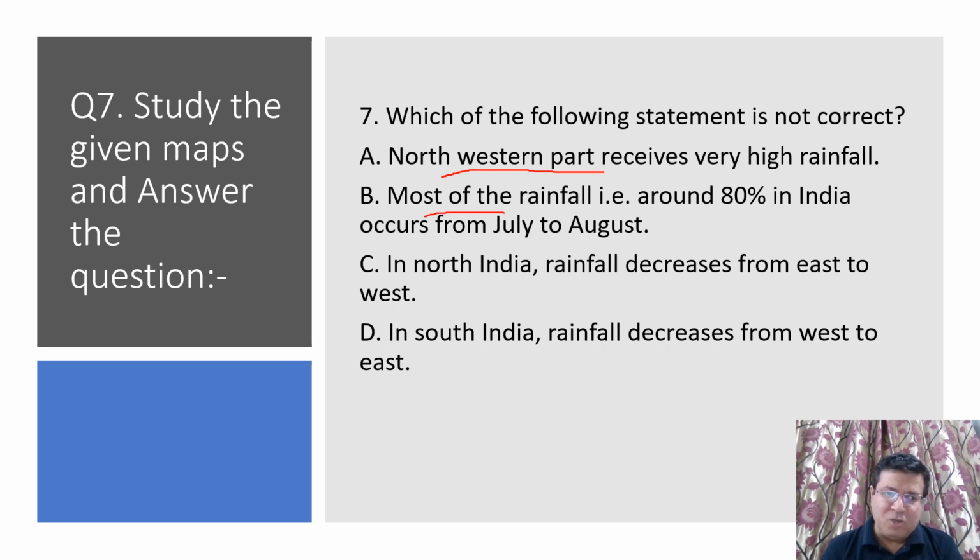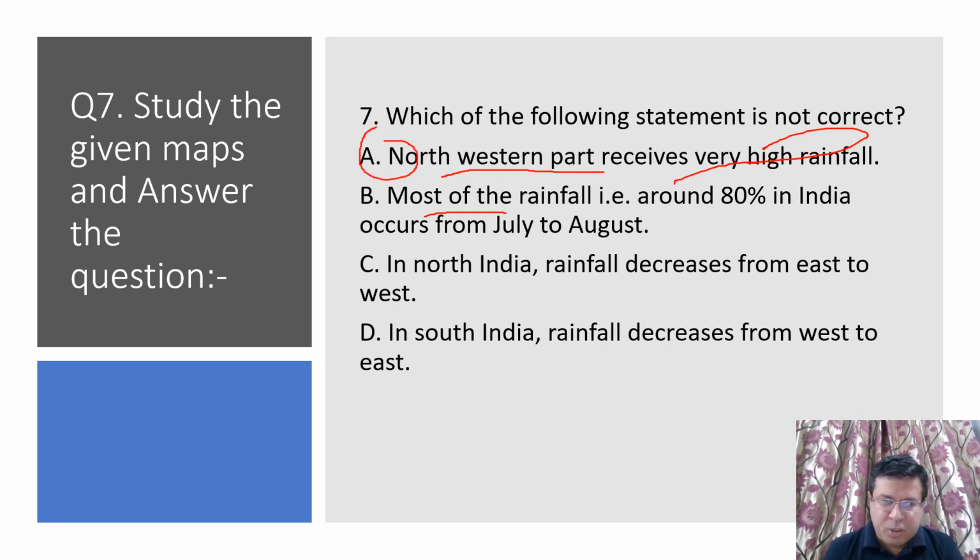B option, most of the rainfall, that is around 80% in India, occurs from July to August. C, in North India, rainfall decreases from east to west. D, in South India, rainfall decreases from west to east. So first option, northwestern part, we have Thar Desert, Punjab Haryana region, they receive very low rainfall. So that is why this statement is not correct.